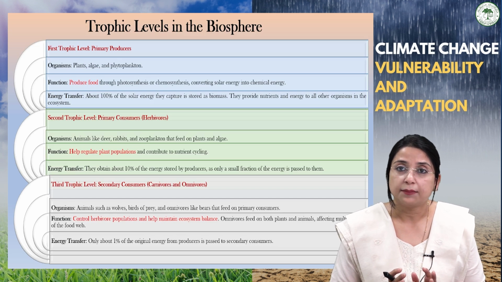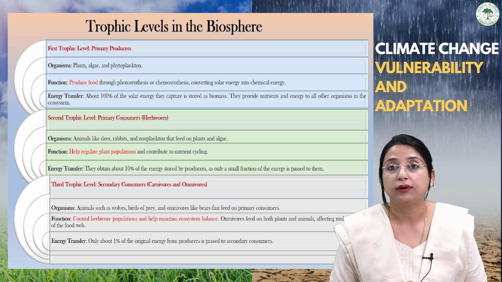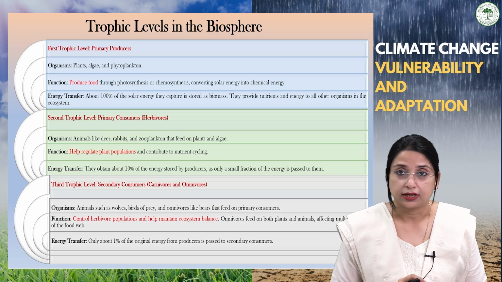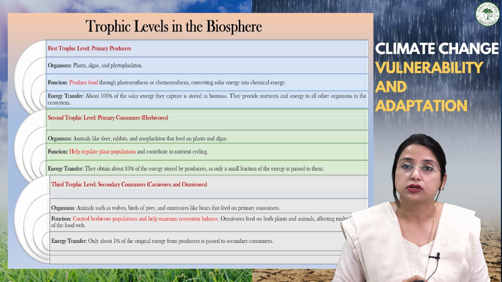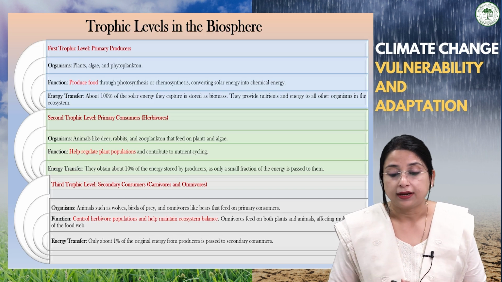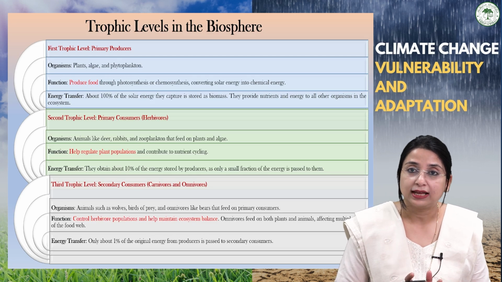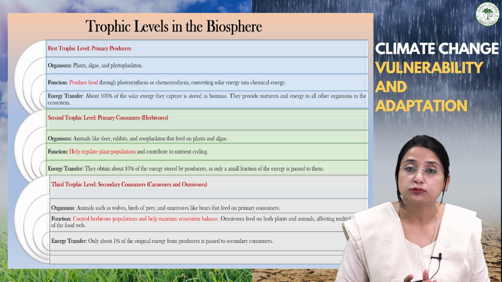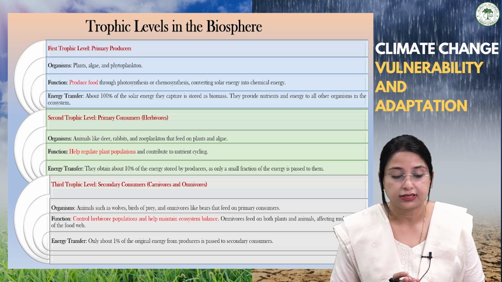When we talk about their function, it is obvious they help to regulate the plant population. If there were no herbivores, there would be erratic distribution of the plant population, or the plant population would even boom. That's why the function of the second trophic level, the primary consumers, is to help regulate the plant population and contribute to the nutrient cycle.